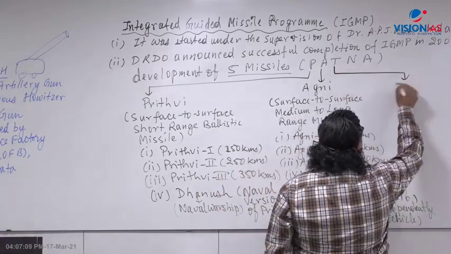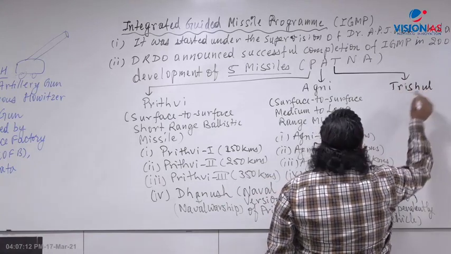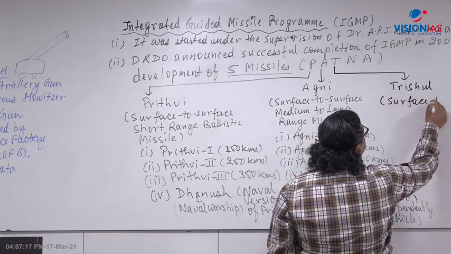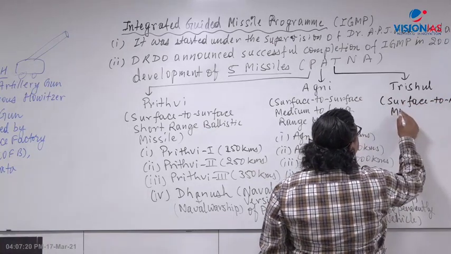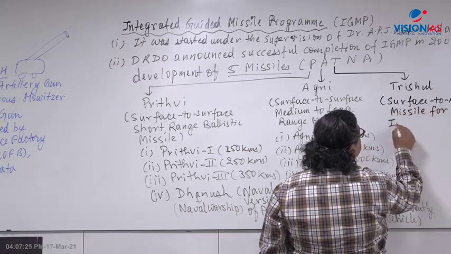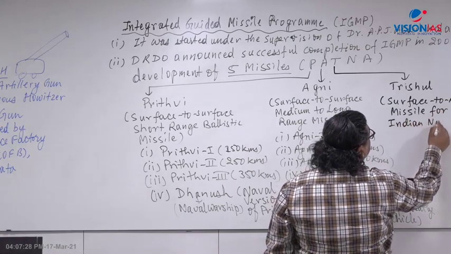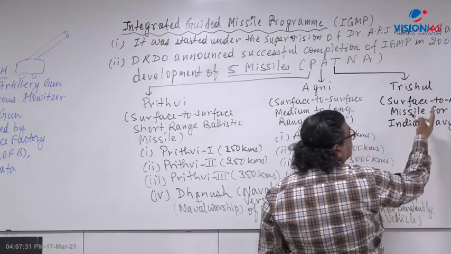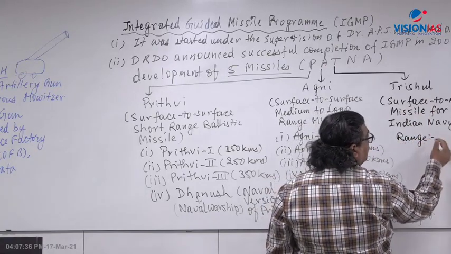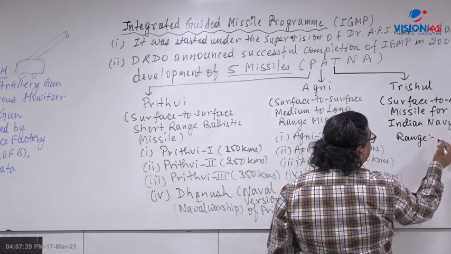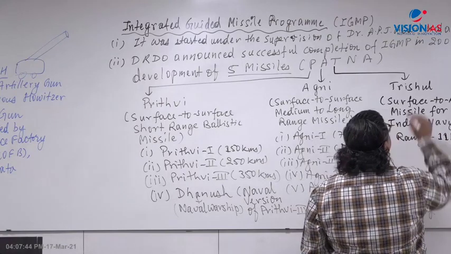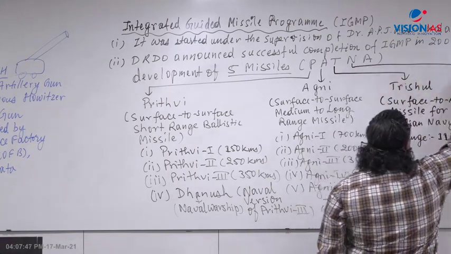Now comes Trishul. The Trishul missile was developed as a surface to air missile for the Indian Navy, but now we have retired this missile. The operational range was very low, around 9 to 10 kilometers, 11 kilometers maximum. But what is very important is Nag.